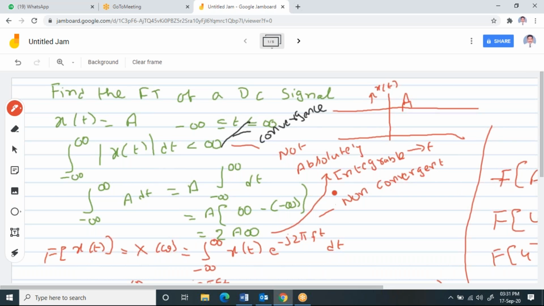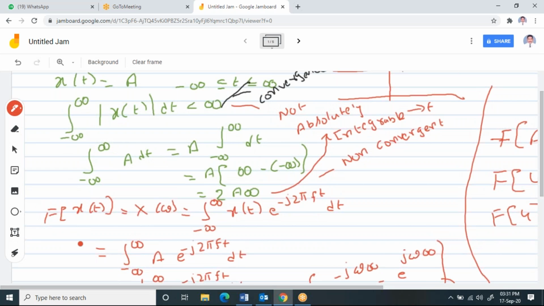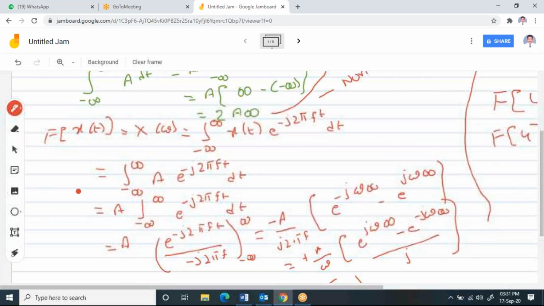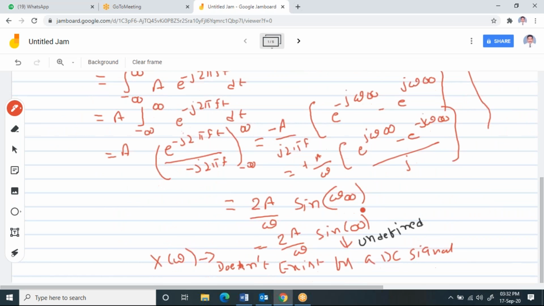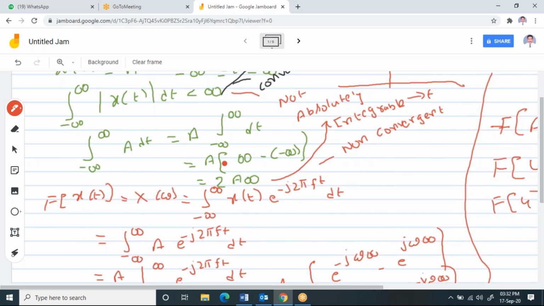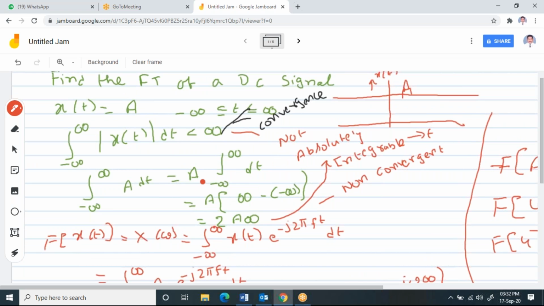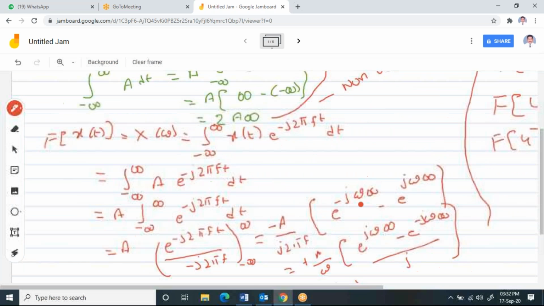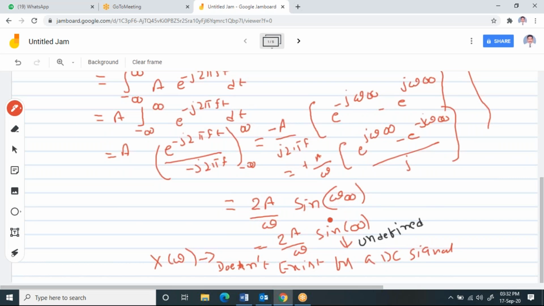So for the non-convergent signal, I tried whether the Fourier transform will exist or not. I tried to solve the Fourier transform for the given signal, but I observed that I get sine infinity. Since the given signal x of t is non-convergent, its Fourier transform directly does not exist.